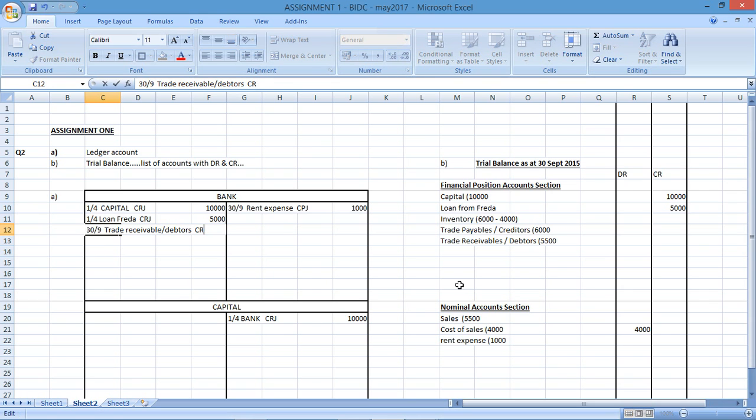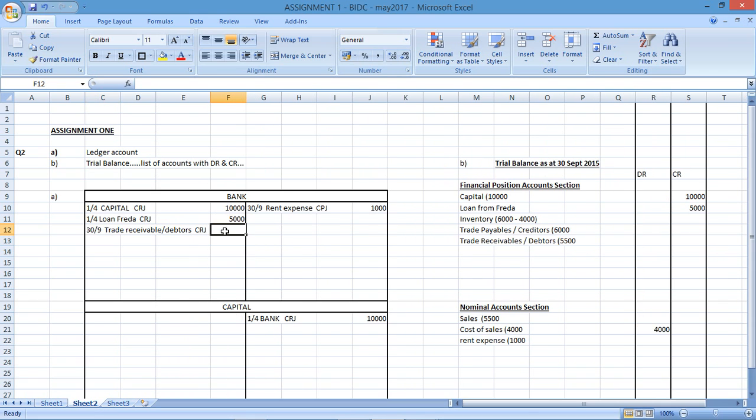The cash receipts journal is going to be the journal that I will be recording the actual receipt in, and the amount that was received from my trade receivables was 3,600. Trade receivables will be affecting the bank positively. The trade receivables, on the other hand, will be decreasing by 3,600.